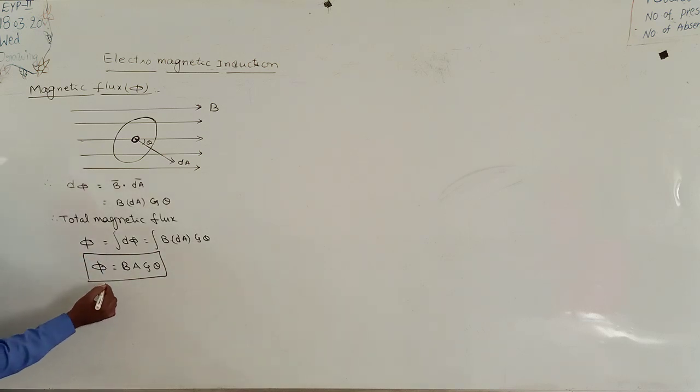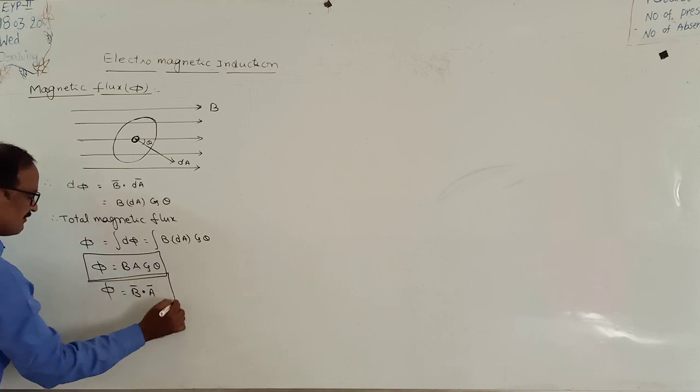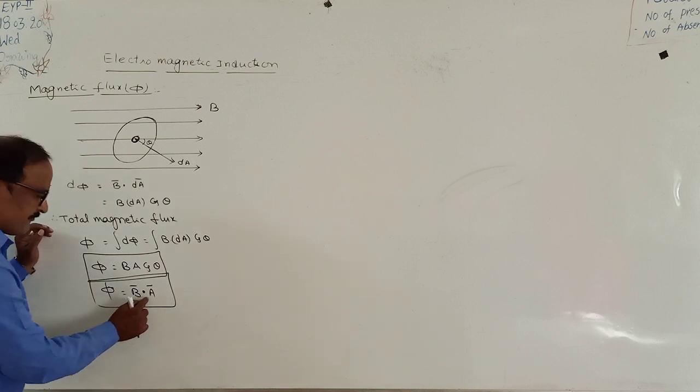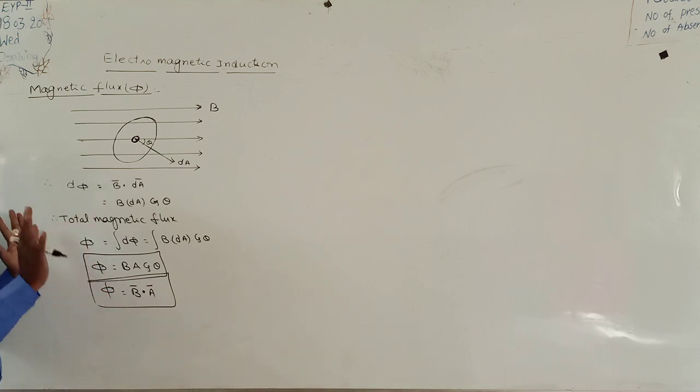Okay. Later this can also be written as phi is equal to B bar dot A bar. Magnetic flux linked with the coil. So from this concept we conclude that the dot product of any two vectors is always a scalar. That means magnetic flux is always a scalar.